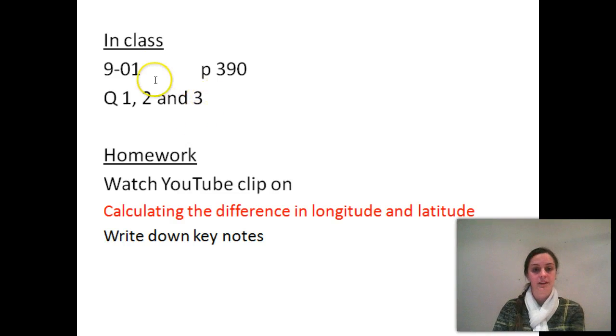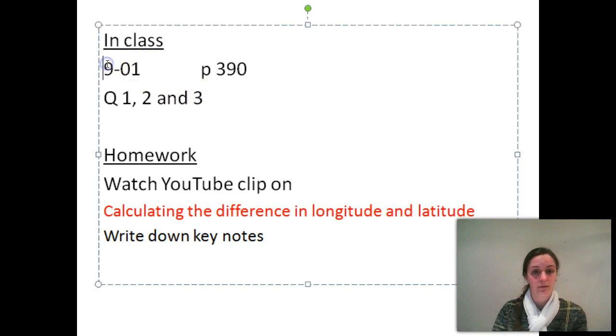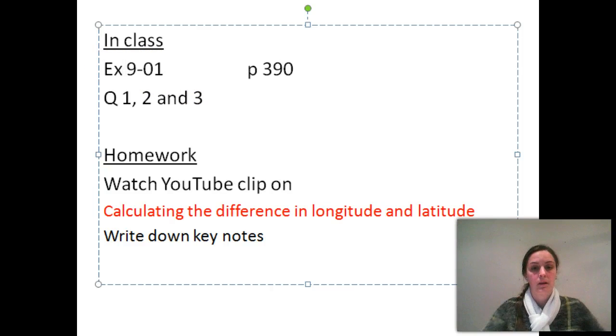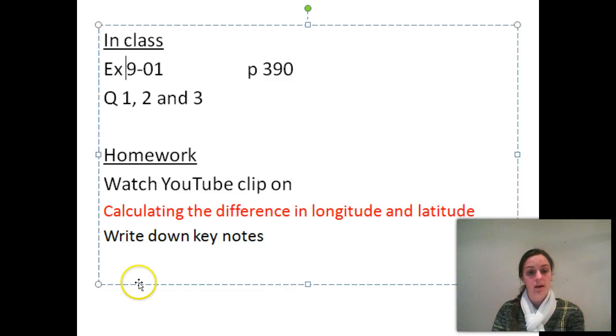So in class today, exercise 901, page 390, questions 1, 2, and 3. And then tonight for homework, can you please watch the clip on calculating the difference in longitude and latitude, write down the key notes, and then tomorrow in class you'll be able to go through any of those questions.